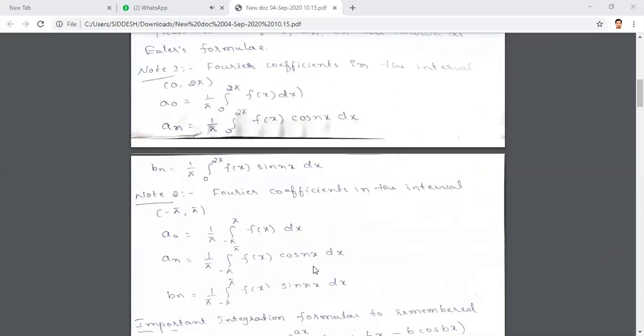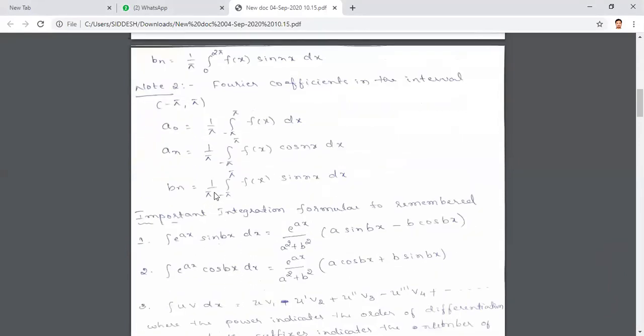In case you replace alpha by minus π, you will get the Fourier coefficients given by these three equations. a₀ equals 1 by π integral over minus π to π f(x) dx. aₙ will be 1 by π integral over minus π to π f(x) cos nx dx, and bₙ will be 1 by π integral over minus π to π f(x) sin nx dx. So these three formulas you should remember.